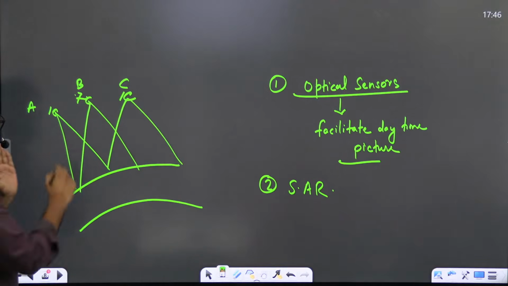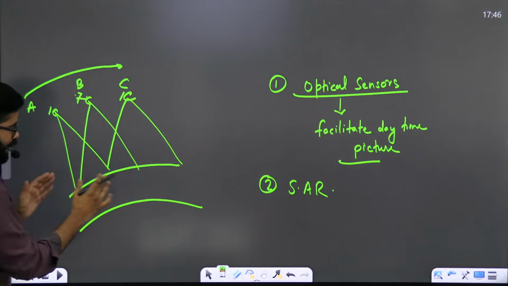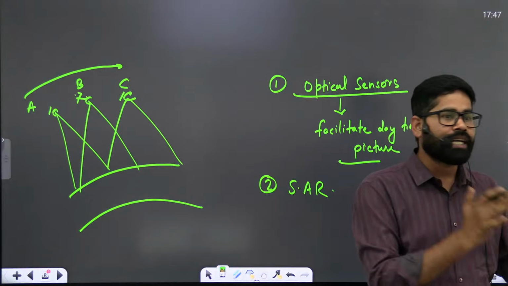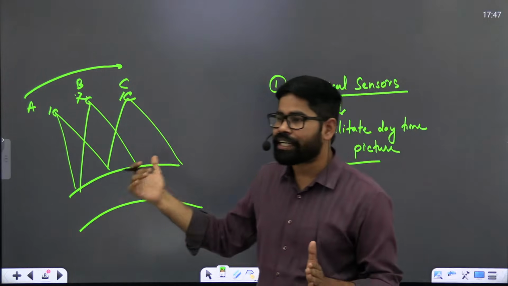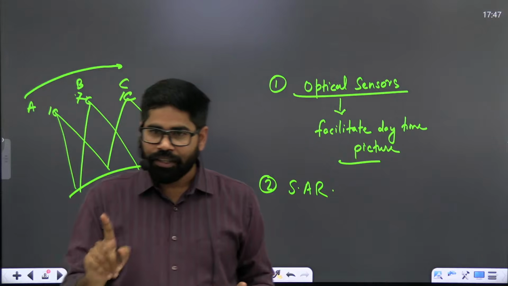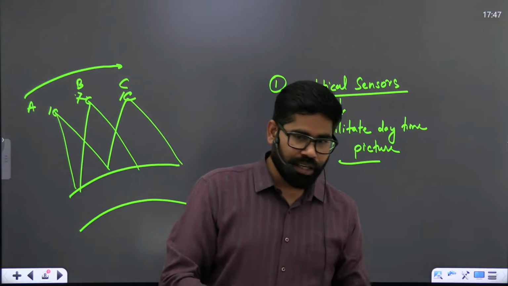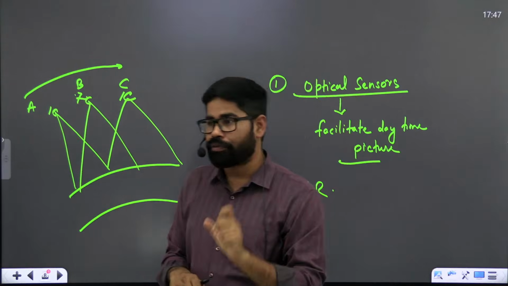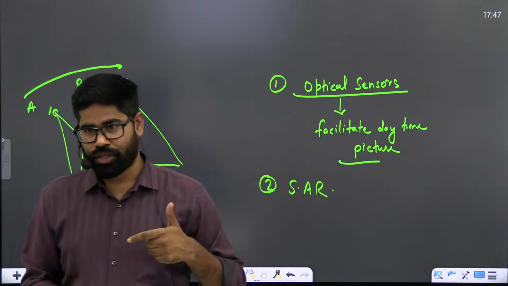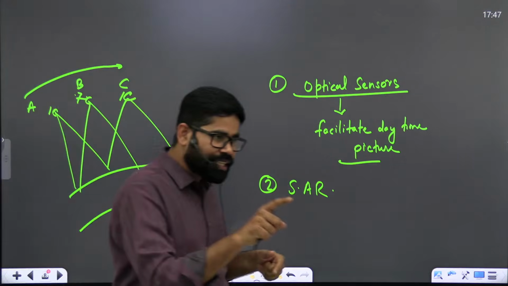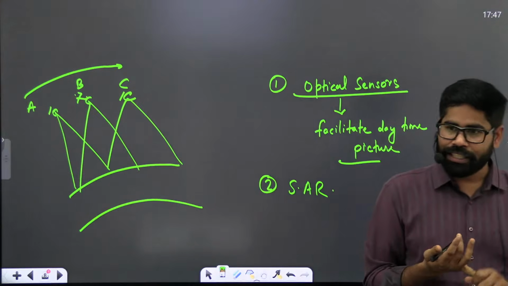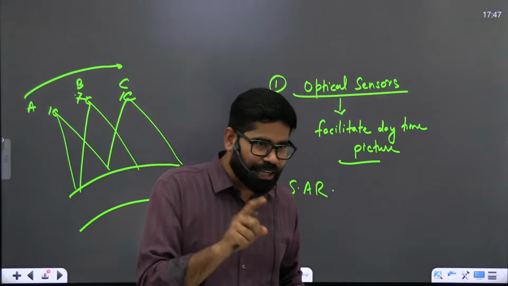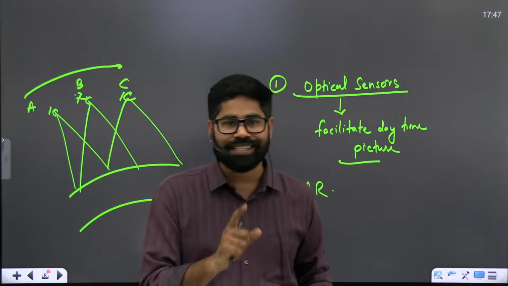So basically, even when the satellite is moving, it is still capturing a wider area. That is the meaning of synthetic aperture radar. Here, first, there is no such dependence on the light. They will be using microwaves in order to get the image. That's why they can see even in the night time. So they can see at night, they can see through clouds. During the night time also they can see. During inclement weather conditions also they can see it.